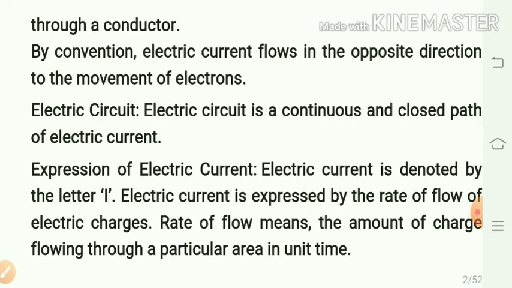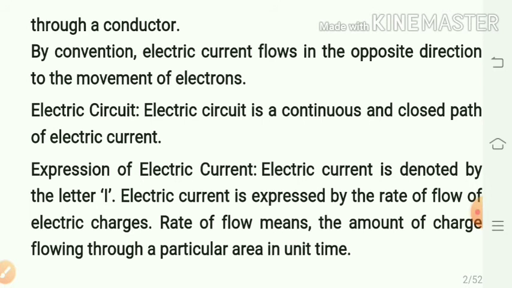Conventionally, in an electric circuit, the direction of electric current is taken as opposite to the direction of flow of electrons. That is, the electron has negative charge. Electric circuit is a continuous and closed path of electric current.